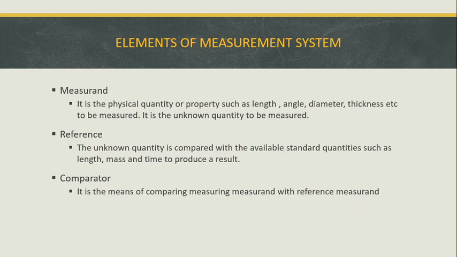If it is angular, we can find out the angle of the object also. So the measurand is the unknown quantity or unknown values of the particular object that we measure.